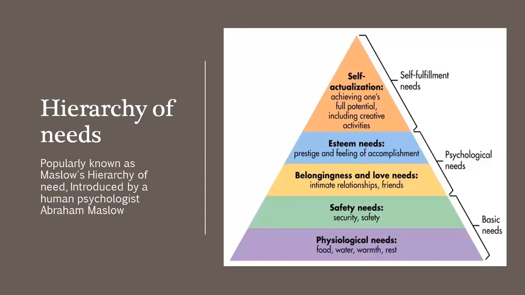Last one is self-actualization, the highest level of this hierarchy. This level of need pertains to what a person's full potential is and realizing that potential. There is a popular saying that what a man can be, he must be. This is the main motive of self-actualization. Maslow described this as the desire to become everything that one is actually capable of becoming.